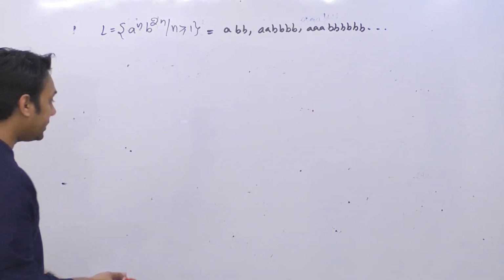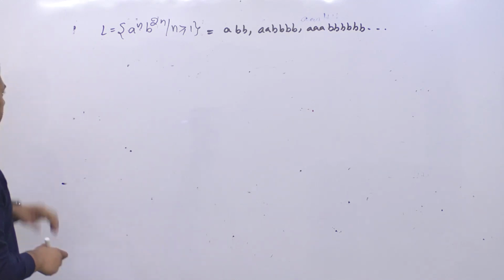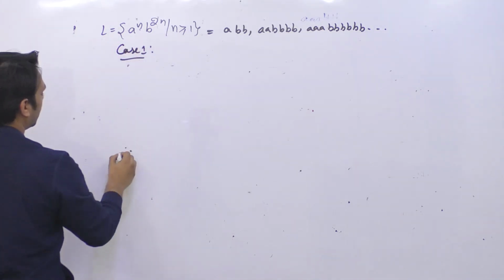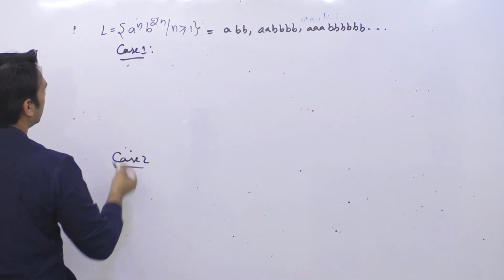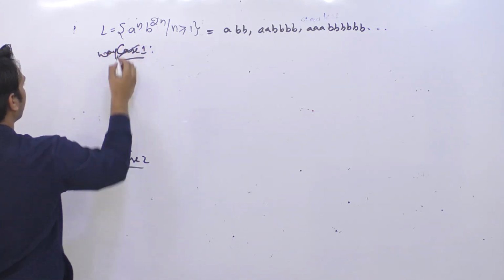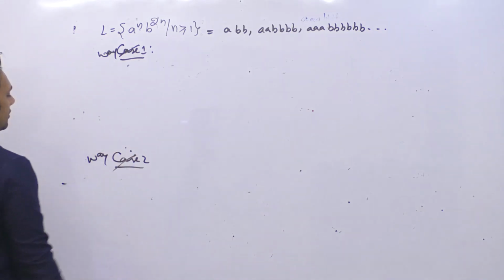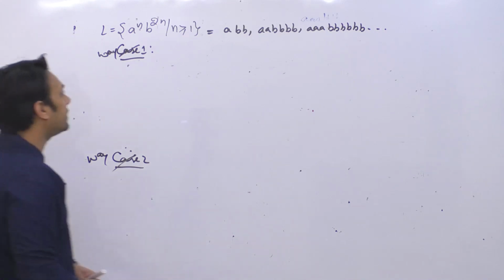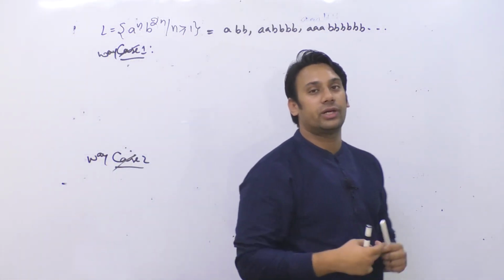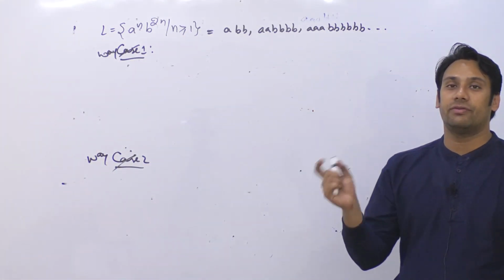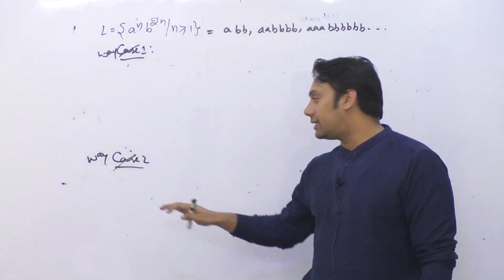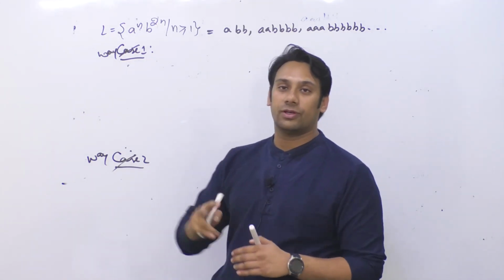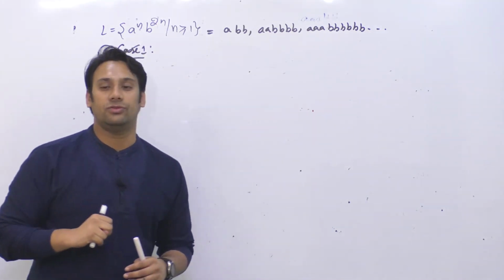So let us explain. There are 2 ways how you can do it. We can have case number 1 and case number 2, or rather 2 ways of solving this problem. The first way is whenever you get a, you can insert 2 a's, and whenever you get a b, you can remove one a. The second way is whenever you get a b, do not remove for 1 b. When you get 2 b's, then only you can remove 1 a.